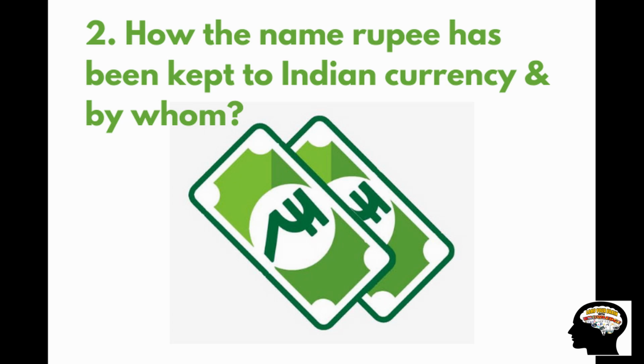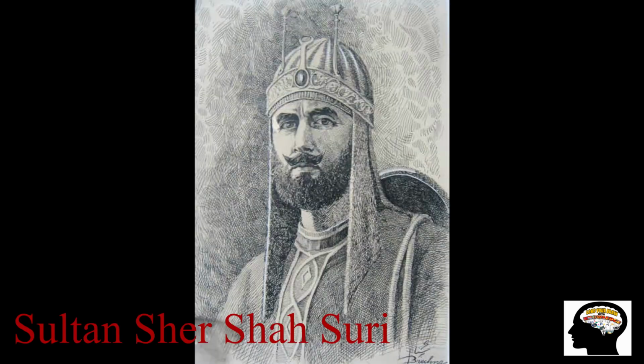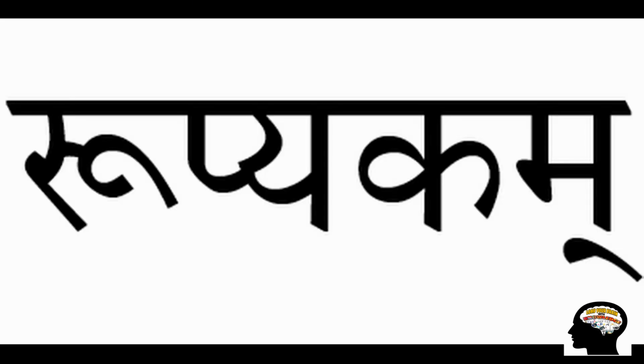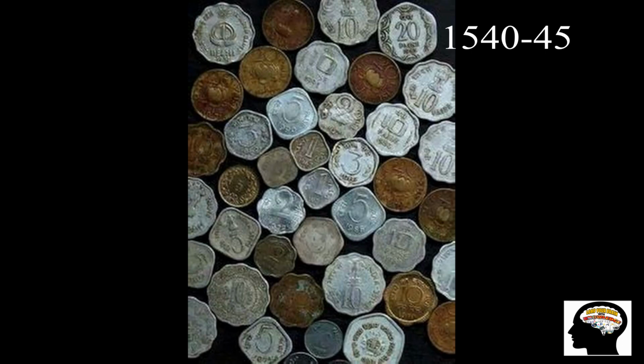How has the name rupee been given to Indian currency and by whom? The word rupee was named by Sultan Sher Shah Suri. It is derived from the Sanskrit word rupya, meaning a silver coin, in the year 1542-45 while he was ruling.